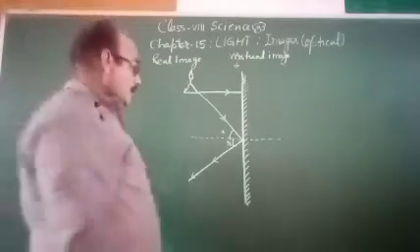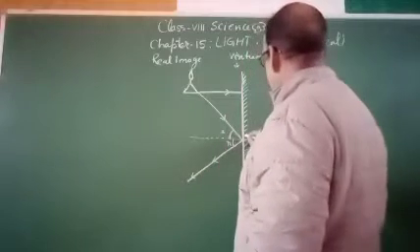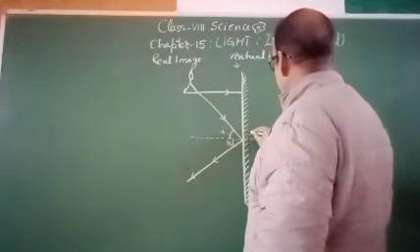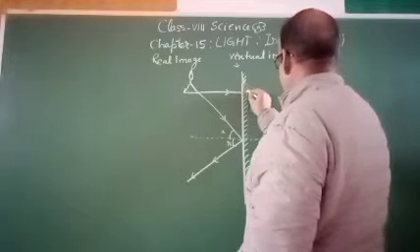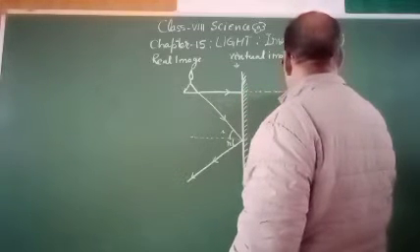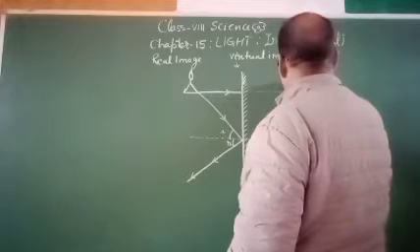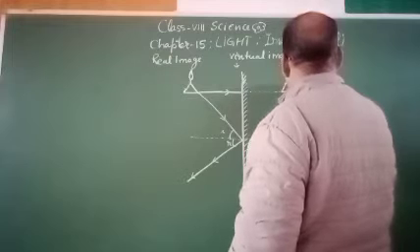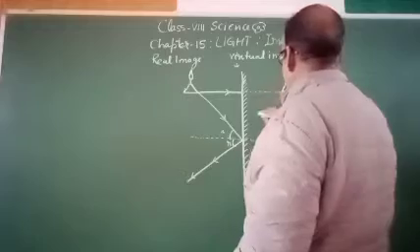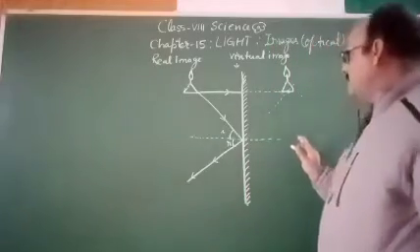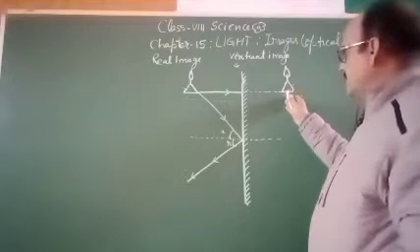So the image will be formed as a result of the extension of this ray and the extension of this ray. When they meet, the image will be formed at this point, and the image will be the same. The image will be of the same size at the same distance.